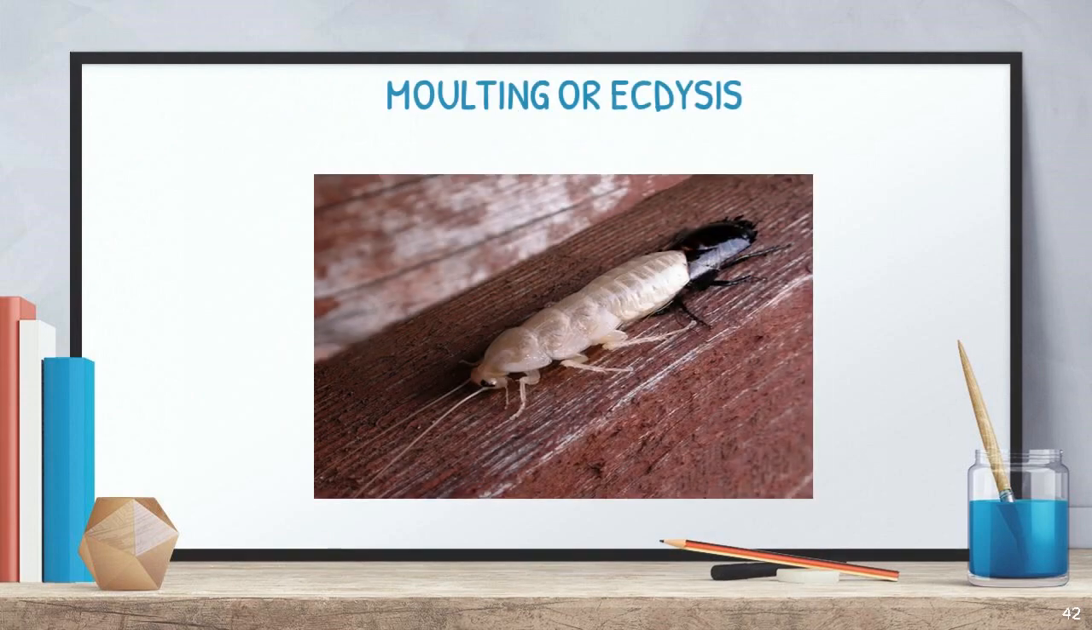The next one, molting or ecdysis. The outer surface of these organisms consists of a chitinous exoskeleton, which is useful for protection of the body. This is removed or shed off periodically during growth. That process is called molting or ecdysis. Understand?